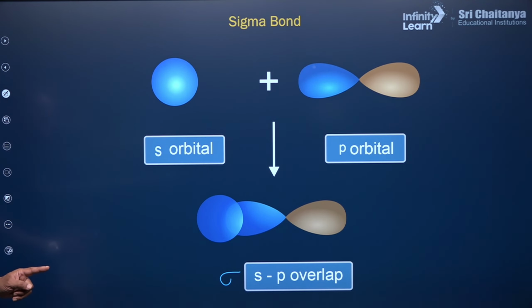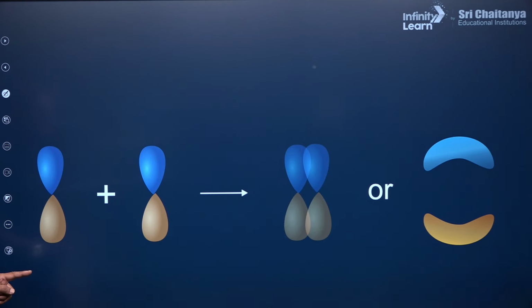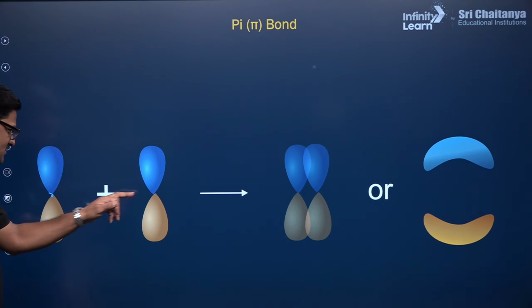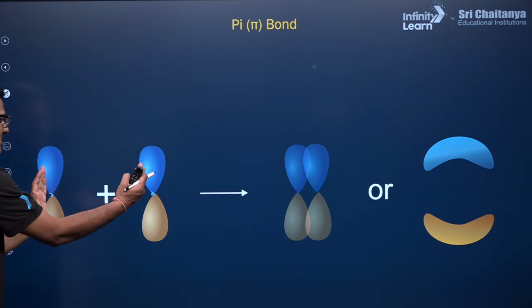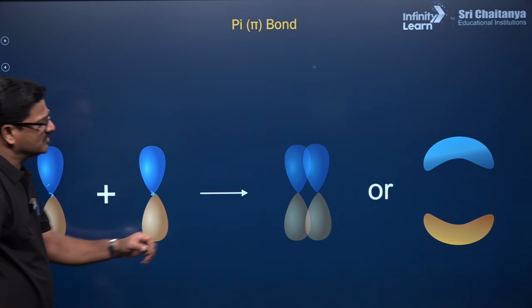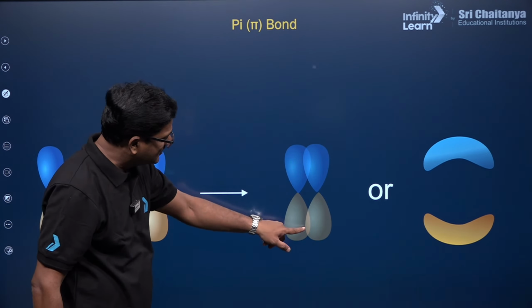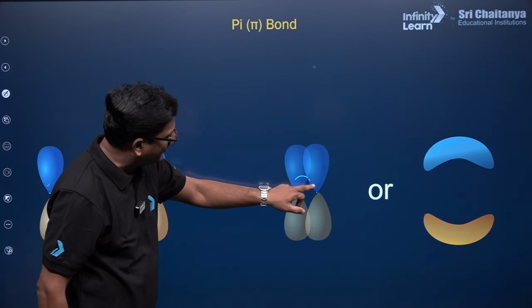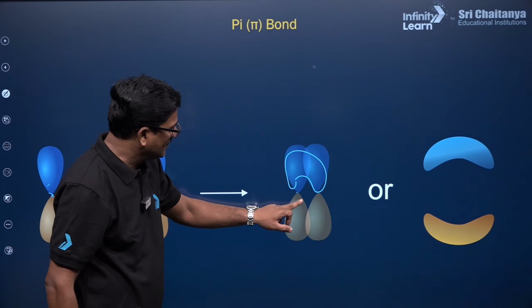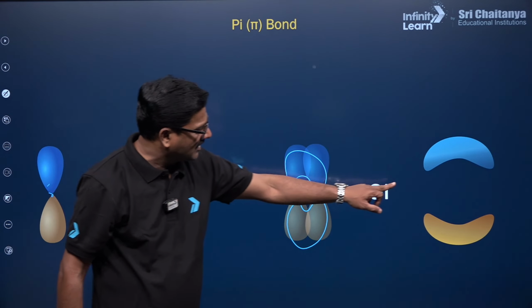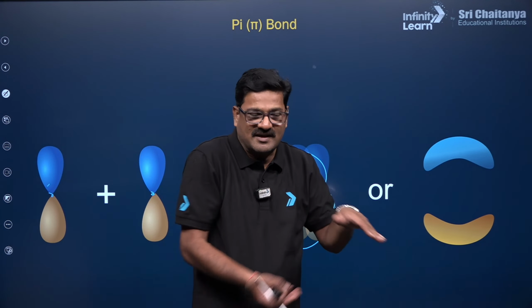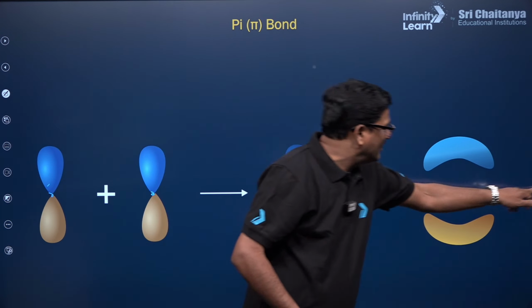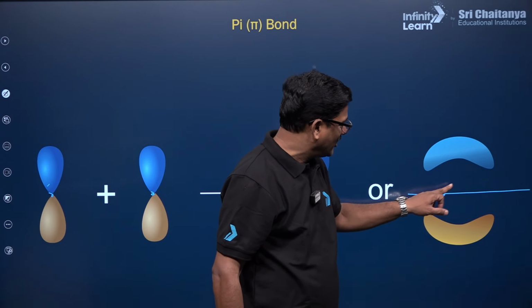Talking about the pi bond, this is an orbital, this is the nucleus, this is an orbital, this is the nucleus, and these two orbitals are going to combine to give rise to a pi bond. This is what is called a pi bond. This is the bonded nucleus, so this pi bond appears like this. Pi bond has a separate split along the internuclear axis. This is the nucleus of the bonded atoms.